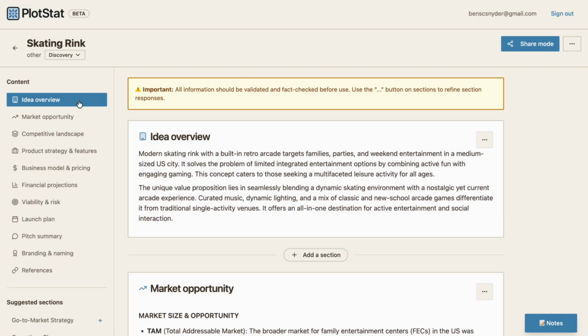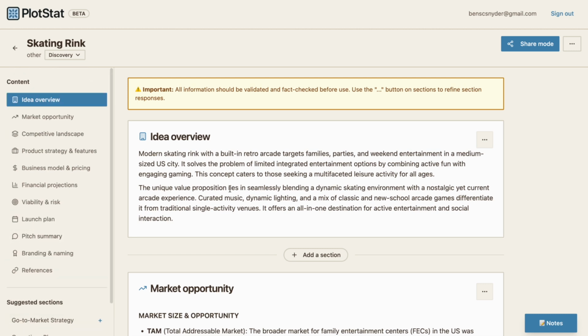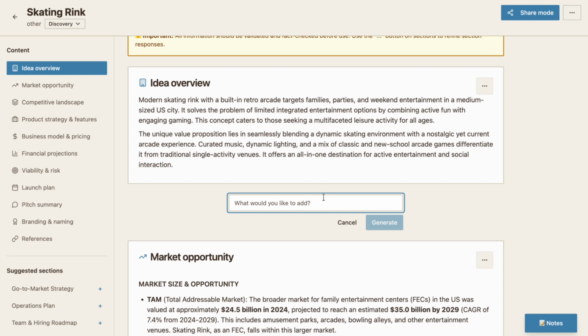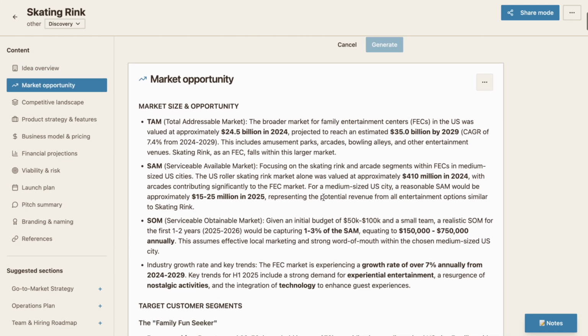Along the left is the table of contents, and you can see all the content that was generated for this brief. You can even see suggested sections that you might want to add. As we scroll down the page, I'll point out a few sections. Right at the top is the idea overview. Along the way, you can choose to add new sections or continue reviewing and researching the idea.